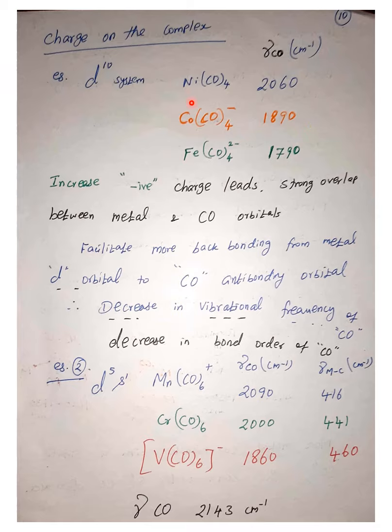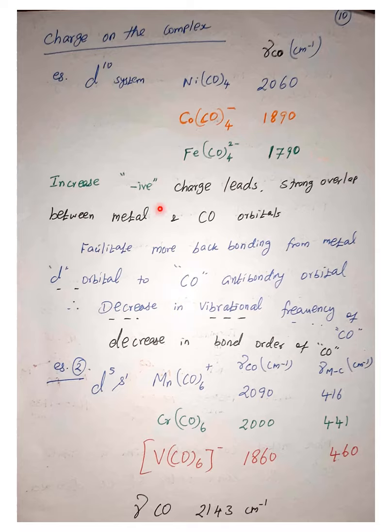That means when there is an anionic, negative charge on the metal center, there will be more back donation, because the negative metal can back donate more to the carbonyl. So the bond order decreases. In the case of iron carbonyl, which is 2 minus, there is more negative charge, so more back donation, and the carbonyl stretching frequency decreases further.